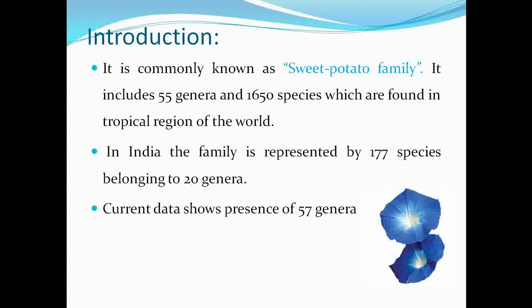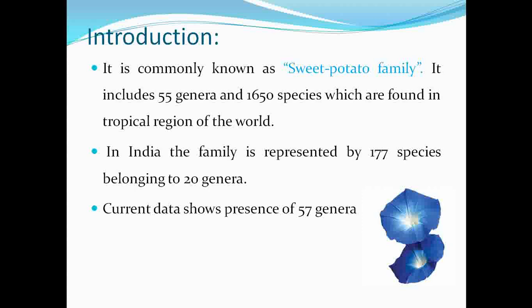But according to the current data of the genera occurring, the family Convolvulaceae shows presence of 57 genera.